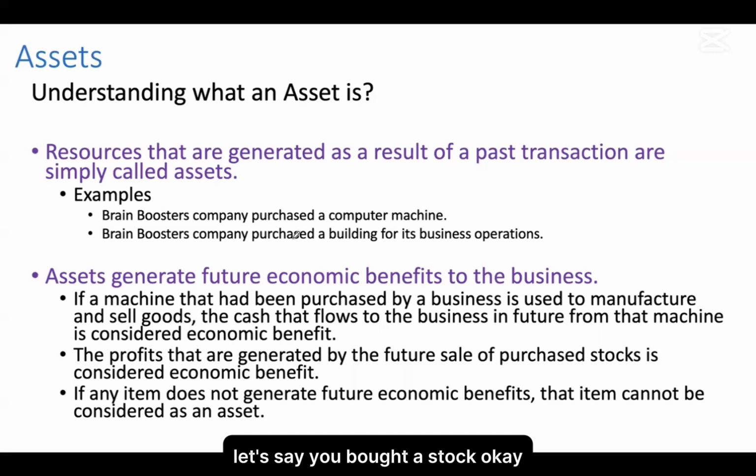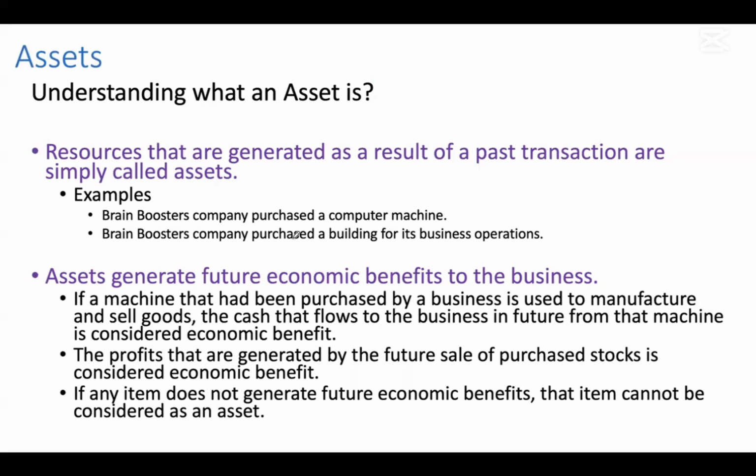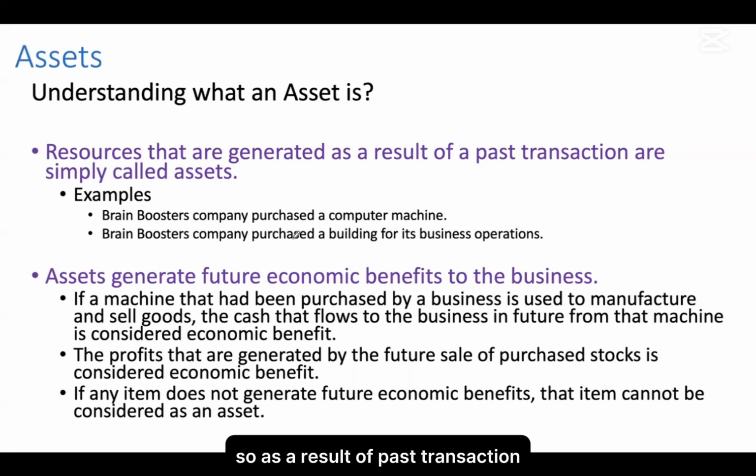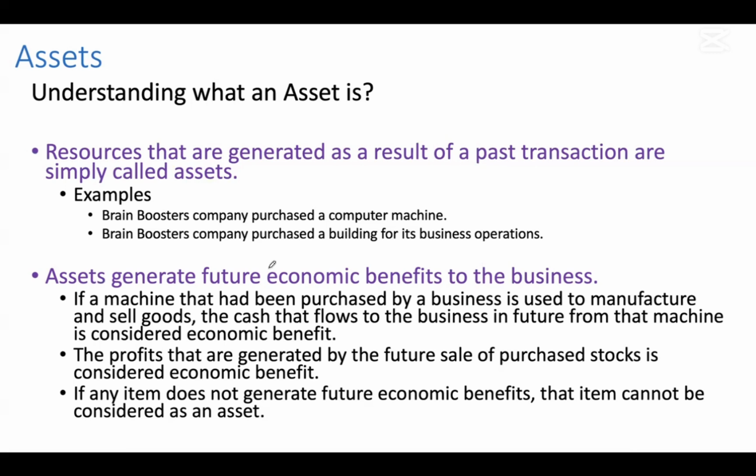For example, let's say you bought a stock. You bought a stock means the stock is the resource. You bought it, which is a past transaction. So as a result of a past transaction, you purchased a resource, which is a stock. Let's say you sell that stock. Once you sell that stock, you will get economic benefits. You will receive money to the business. You are buying a stock, keeping it or processing it, and reselling it. Then you are generating an economic benefit to the business.